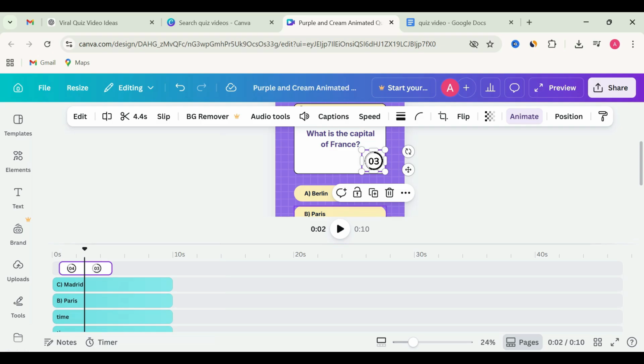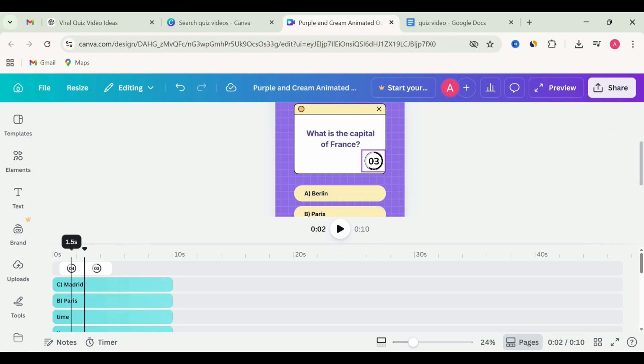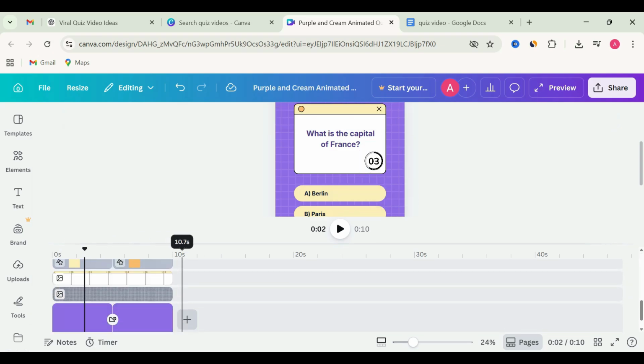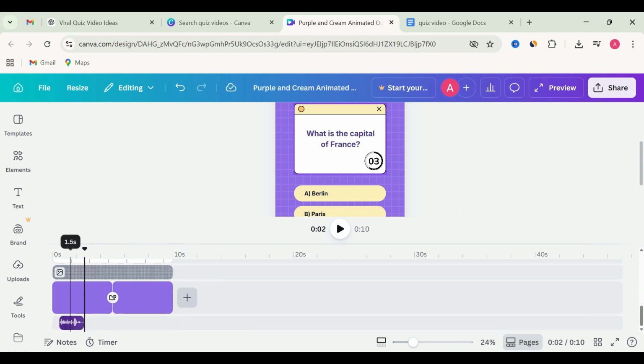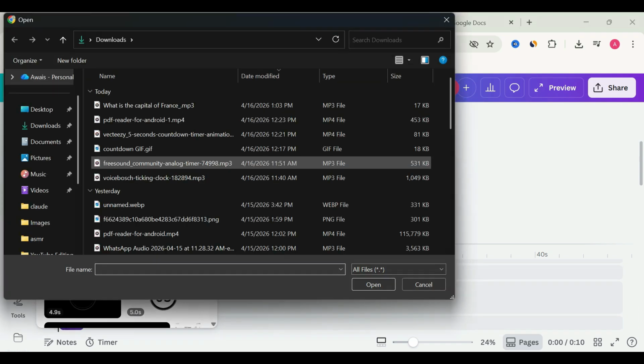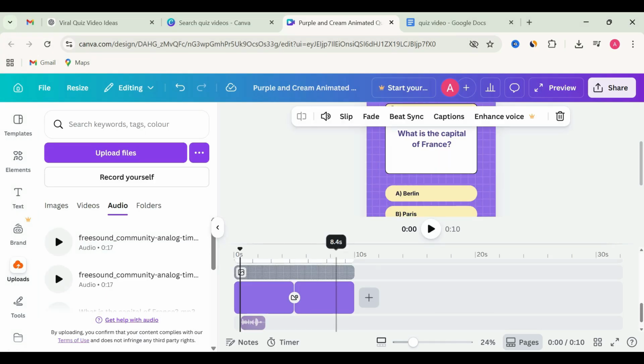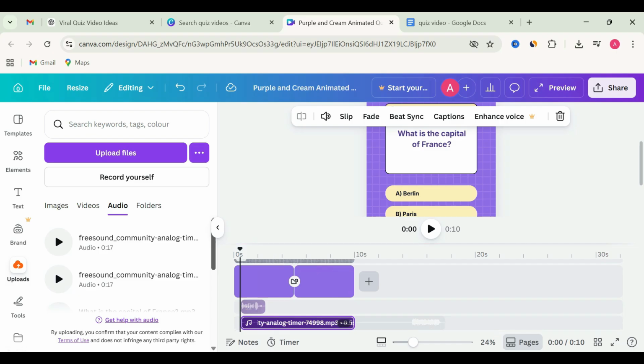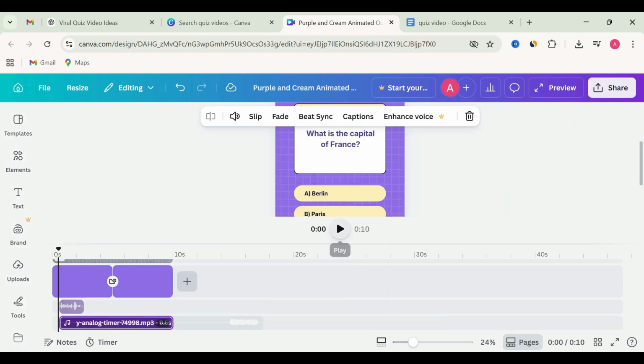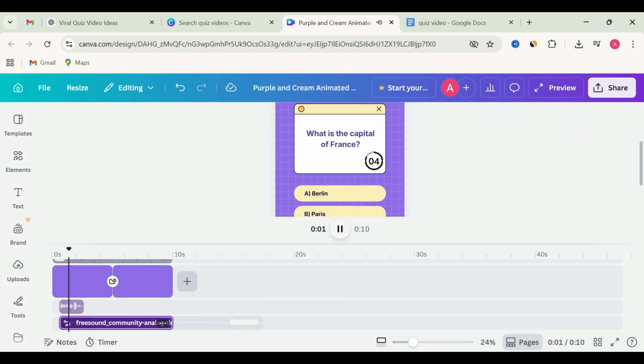Now I will add countdown timer sound. You can also download it from the video description. Simply upload it. Then drag and drop in the correct position. Make sure to layer it along the timer. Here is our preview. What is the capital of France? So our video is now ready. Let's preview it. What is the capital of France?